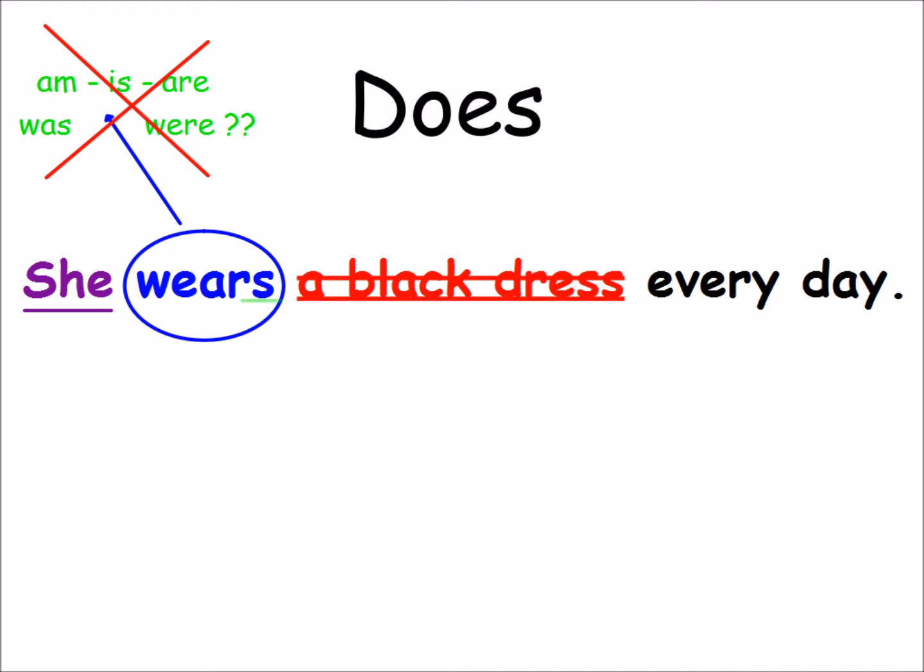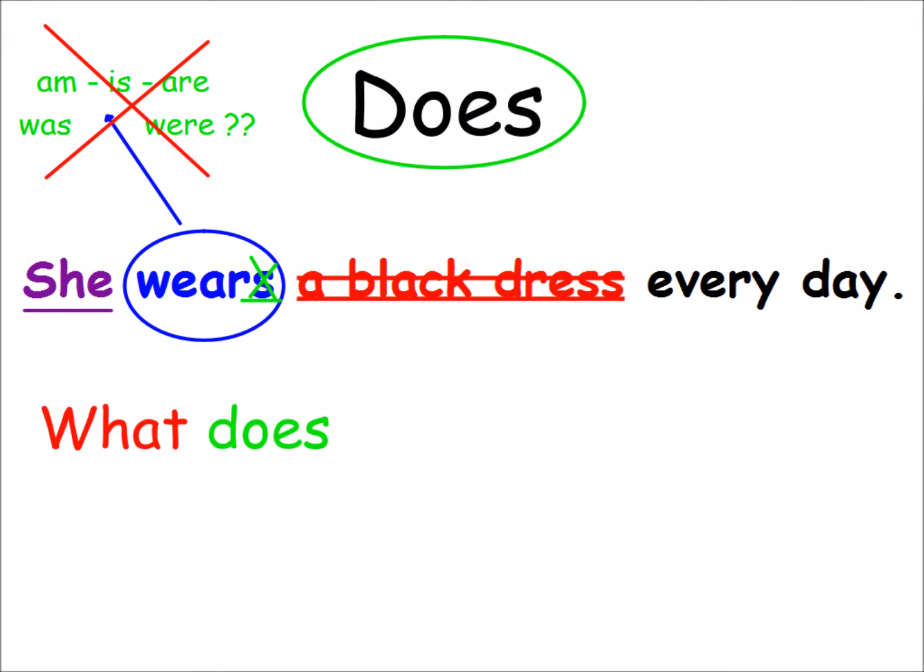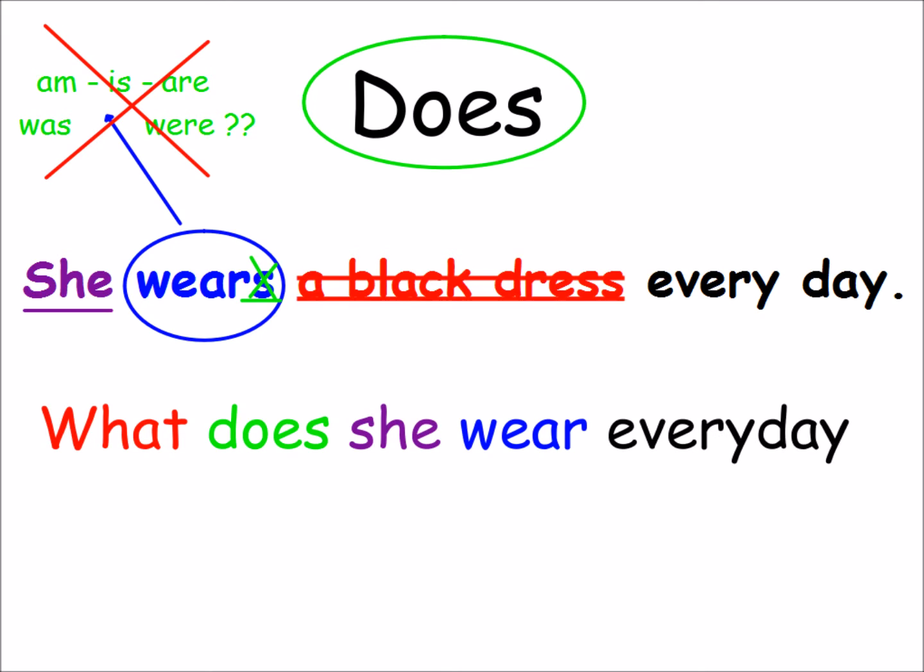I will look at the end of the verb. Does it end with s? Yes, so I'm gonna cross this s and put instead of it does. So what does she wear every day? Don't forget, we do not write the s with does. Does doesn't like s. Excellent.